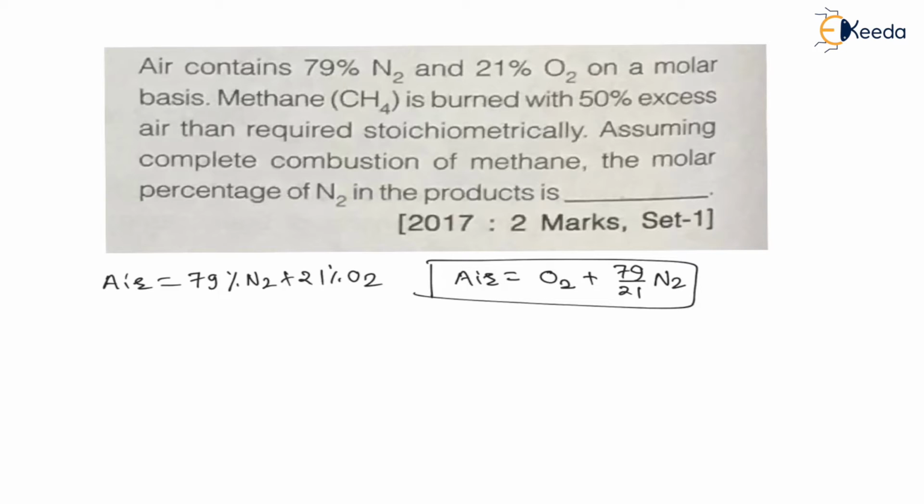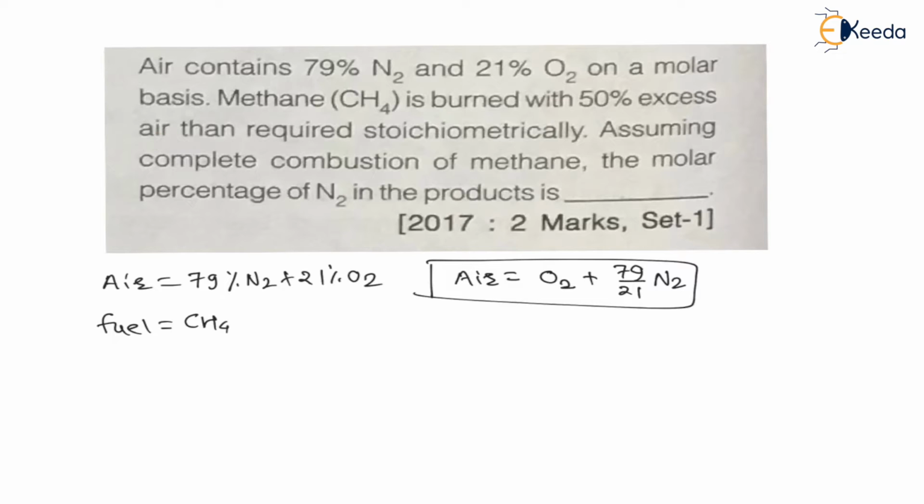Now let us understand again. Air contains 79% nitrogen and 21% oxygen on a molar basis. Methane means CH4. Now here the fuel is CH4, methane. Methane is burned with 50% excess air.